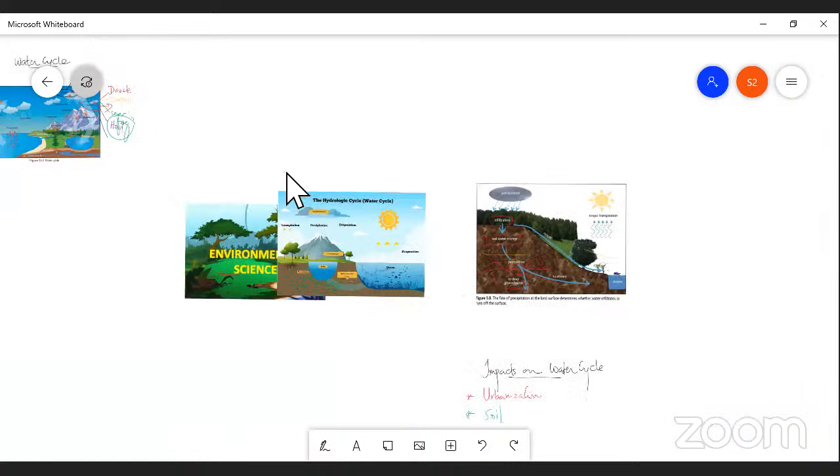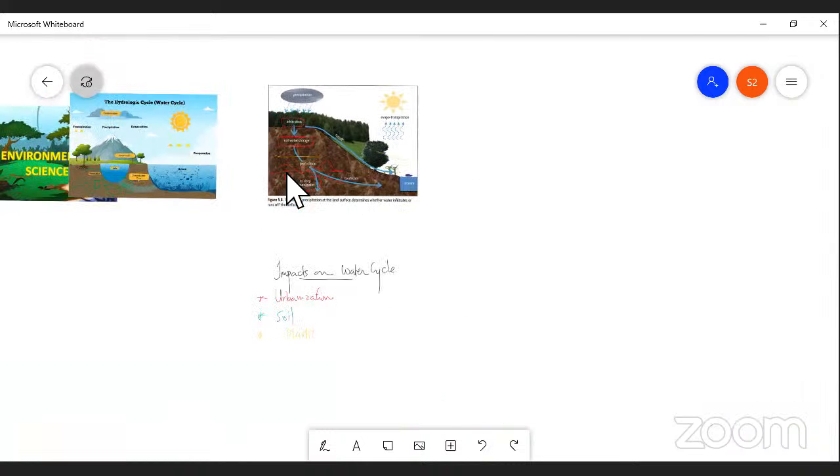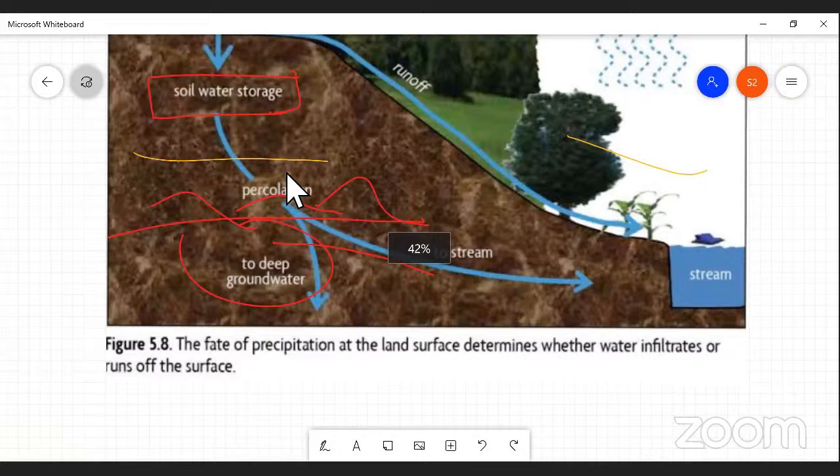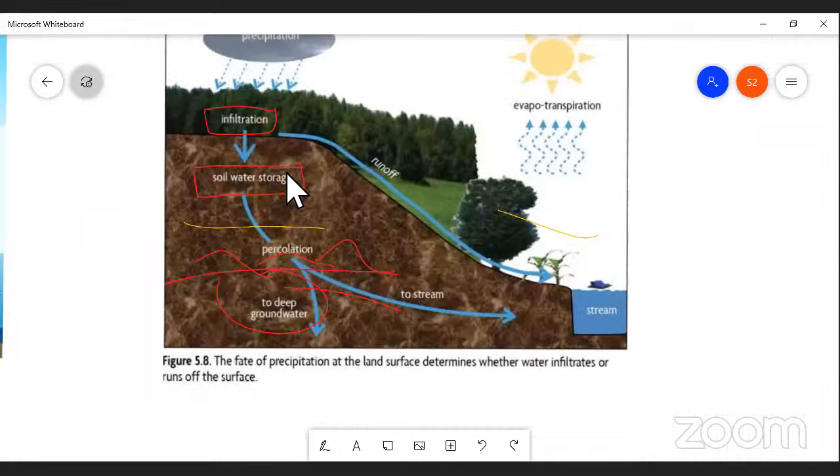Here, what do you mean by infiltration? Please tell me. The picture shows clearly infiltration means, just look at the flow of water, simply moving of water from the surface to deep in the soil.